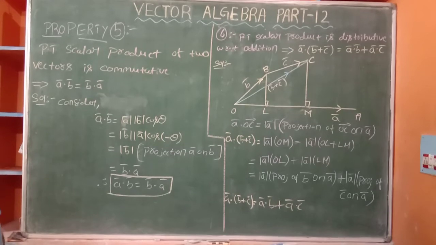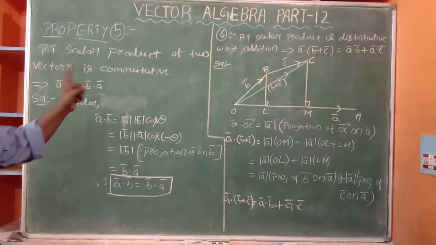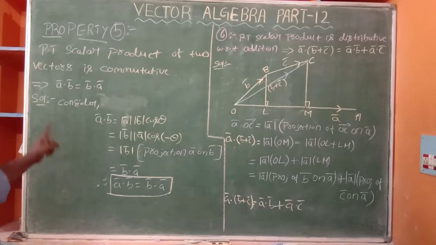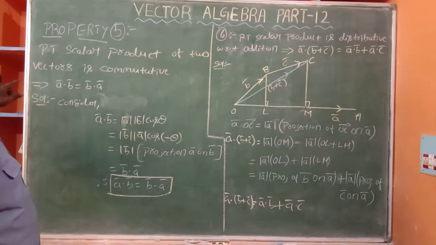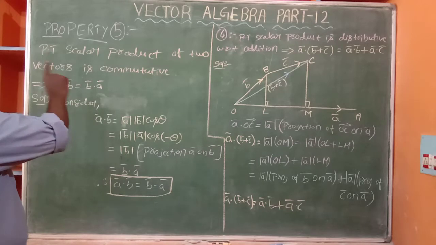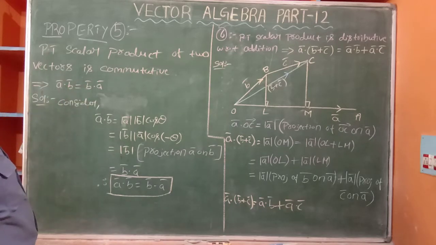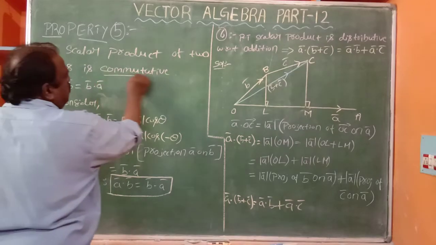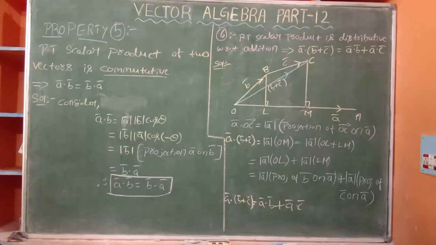Now the fifth and sixth properties. Both are asked in the exam. Important. You see the fifth property: prove that the scalar product of two vectors is commutative. Commutative law, associative law, distributive law, closure law, some laws are there. It is purely algebra. In numbers we can prove it: 5 into 6 is 30, 6 into 5 is 30. That means 5 into 6 is equal to 6 into 5. A into B is equal to B into A, like that.